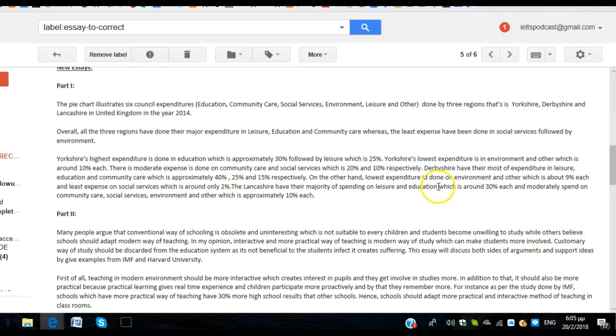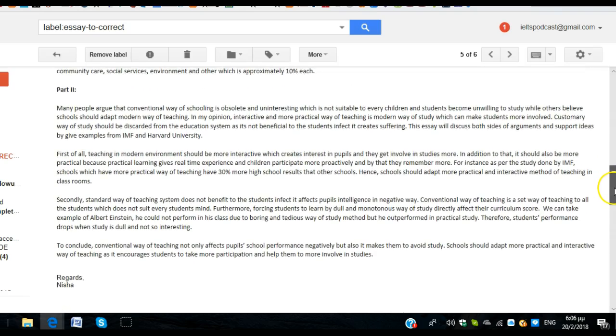So leisure and education, which was around 30% each, and it, referring to Lancashire here, moderately spent, with a T, on community care, social services, environment, and other, again, at approximately 10% each. So basically, as you can see, some little changes to the words and the syntax completely changes the accuracy and the clarity of your answer.